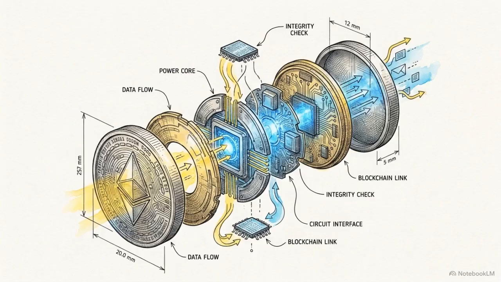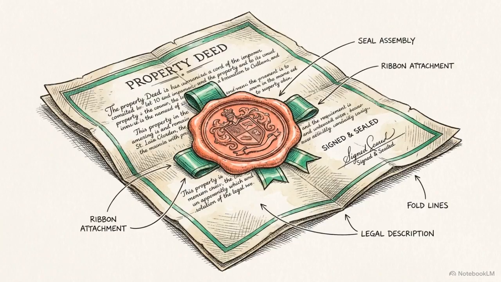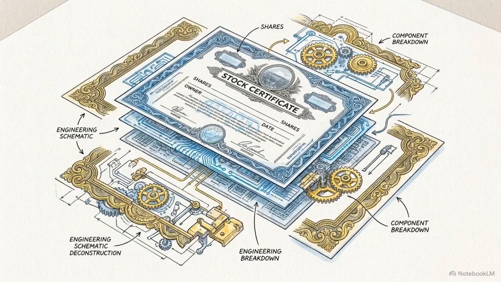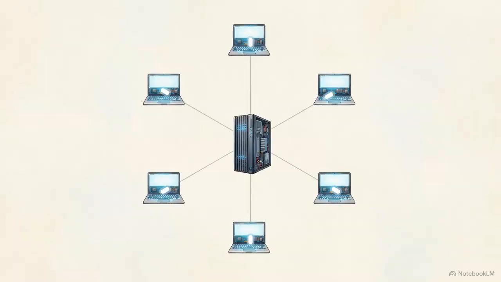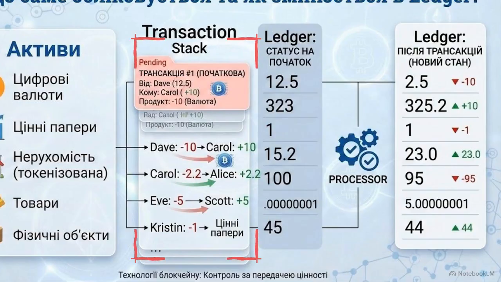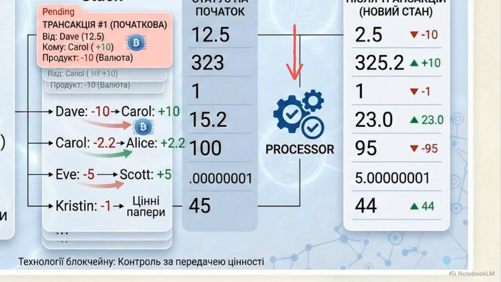Fundamentally, a ledger is a database used to track the changing state of assets, whether those represent digital currencies, property deeds, or security certificates. In a traditional system, a central server processes every incoming input and updates the balance sheet. As shown here, transactions sit in a pending stack until a central processor executes them to create a new ledger state. That processor is the single source of truth.